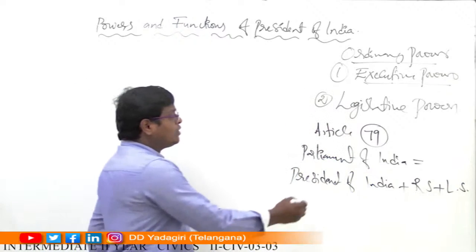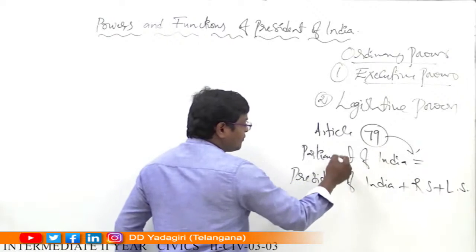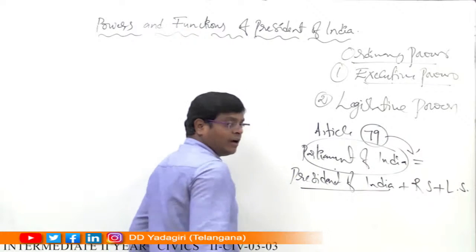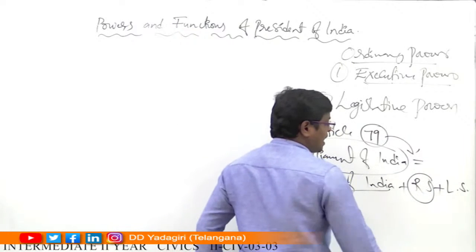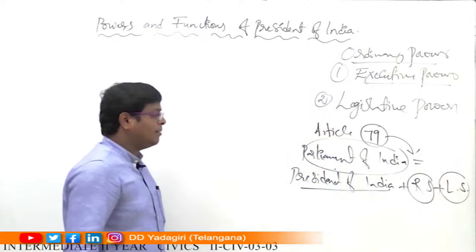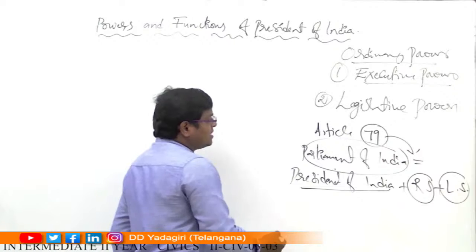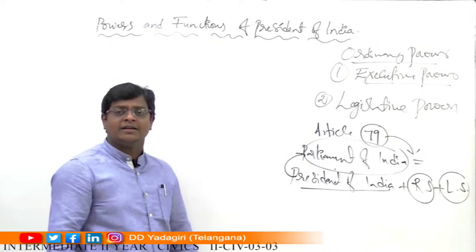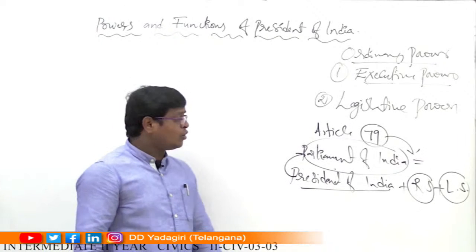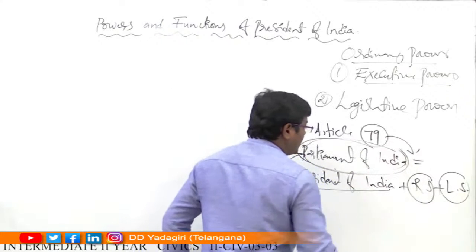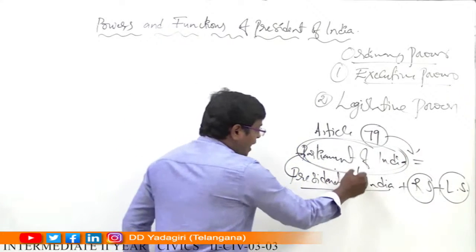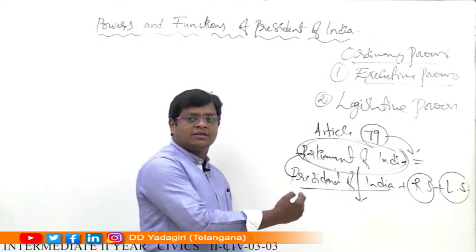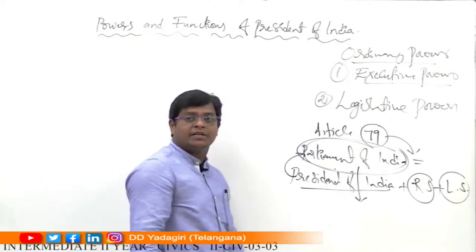According to Article 79, Parliament of India means the Union Legislature. Union Legislature means the President of India, along with the Upper House Rajya Sabha and the Lower House Lok Sabha. That's why the President of India is also included in the Union Legislature, and under this he enjoys some legislative powers. You know that the legislative body of India is called the Parliament of India. This Parliament makes many laws.